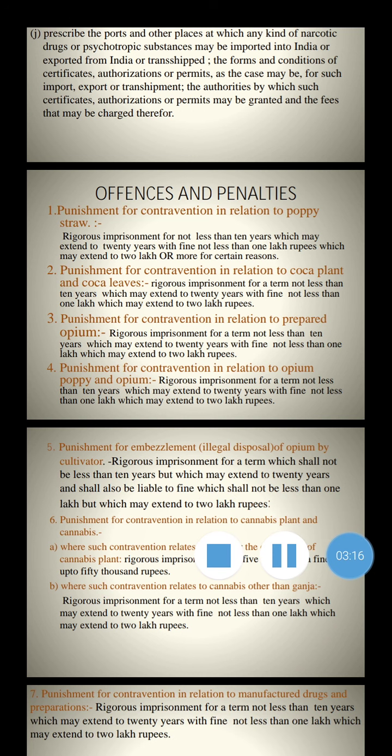Then second, punishment for contravention in relation to coca plant and coca leaves. Penalties: rigorous imprisonment for a term not less than 10 years, which may extend to 20 years, with fine not less than 1 lakh, which may extend to 2 lakh rupees. These are the penalties for contravention in relation to the coca plant or coca leaves.